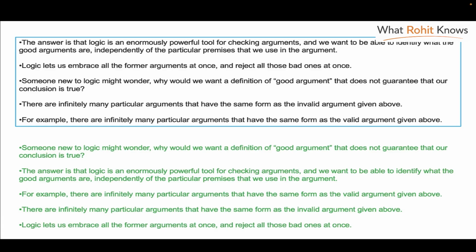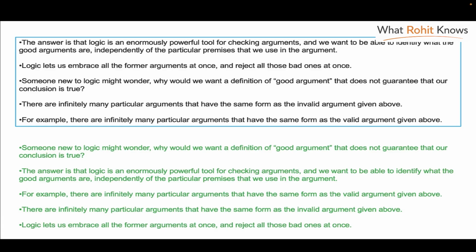So it begins by saying, someone new to logic might wonder, why would we want a definition of good argument that does not guarantee that our conclusion is true? Now, if you read this independently, this sentence seems complete. It can be an independent question on its own. And since it's a question, in the next, what makes sense? The answer. That's the first paragraph. The answer is that the logic is etc., etc.